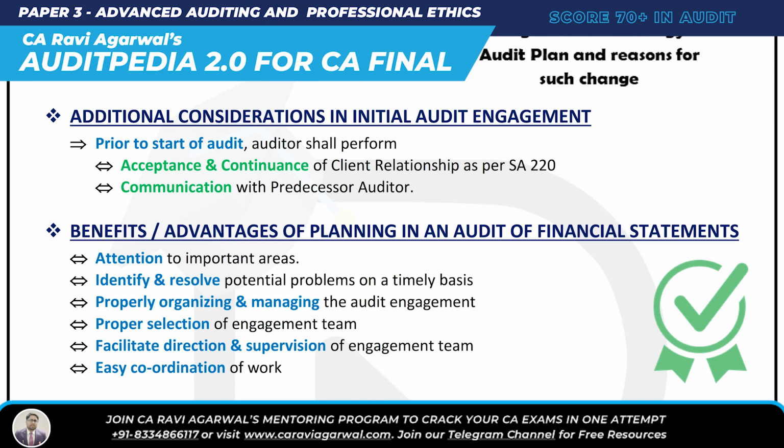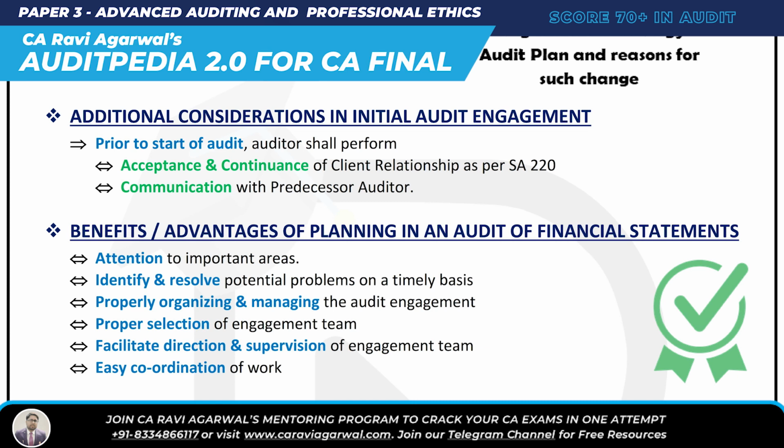Okay. Hi, madam, a mnemonic again. It's called AIM CS. CS, company secretary, is a course. So AIM, we are doing CS anyways. What are the advantages of planning in an audit of financial statement? AIM, CS. Okay, so let's understand the advantages of planning. A is attention to important area. If you plan, you are able to give attention to important areas. I is identify potential problem on timely basis. If you plan, you are able to identify potential problem on timely basis.